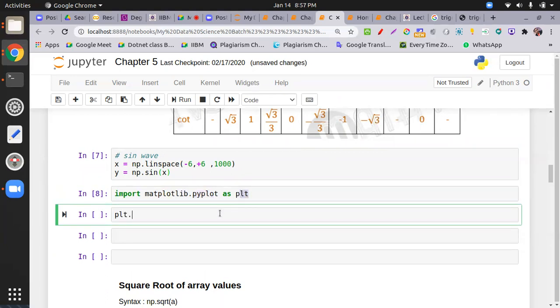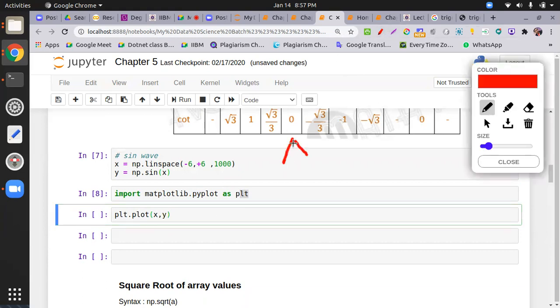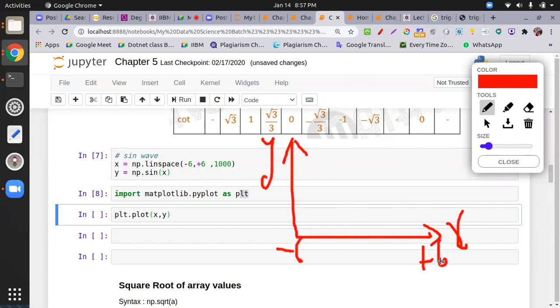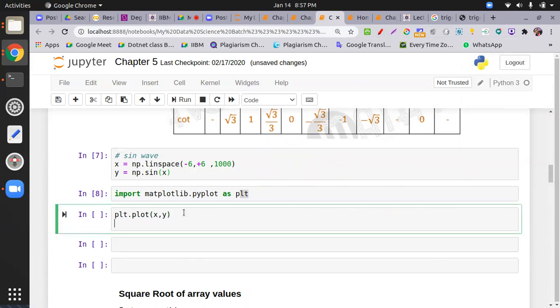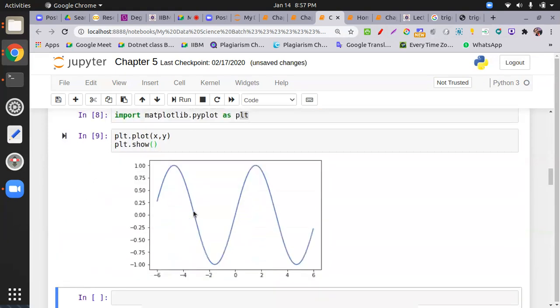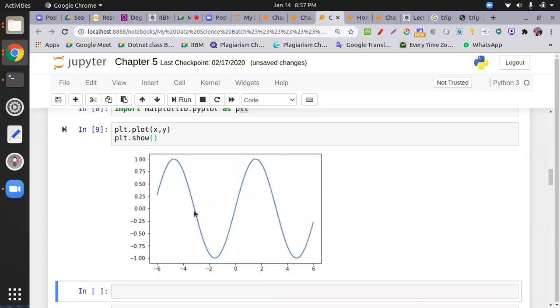Now the plt.plot function is for a line plot. The first parameter is the x-axis, then the y-axis. All those who are new, this is just for the sine wave, nothing more on matplotlib. On the x-axis I have values from -6 to +6, on y it will give you values, and basically we draw the sine wave over here. And plt.show. I will teach you the details of matplotlib in this particular section.